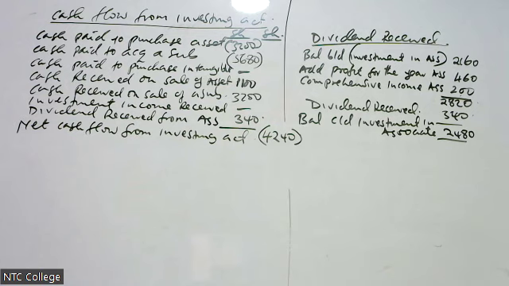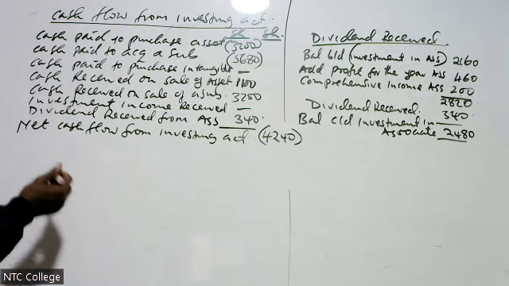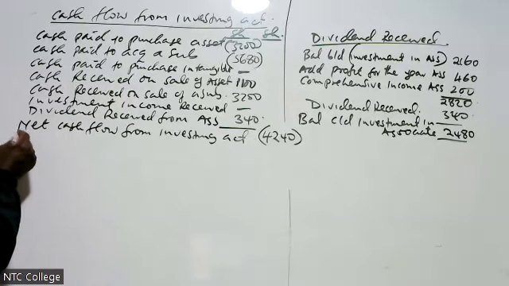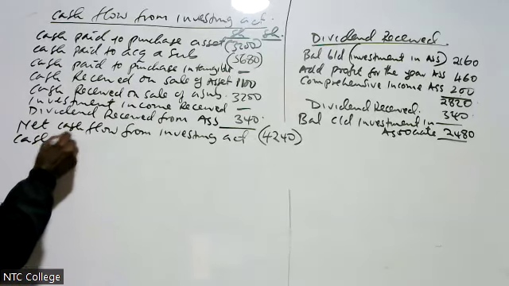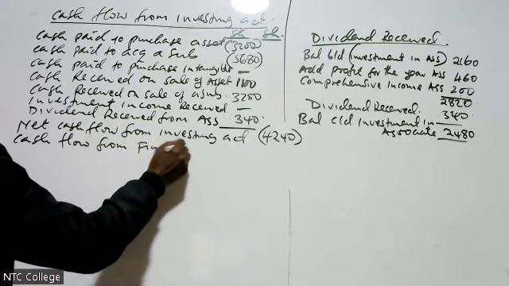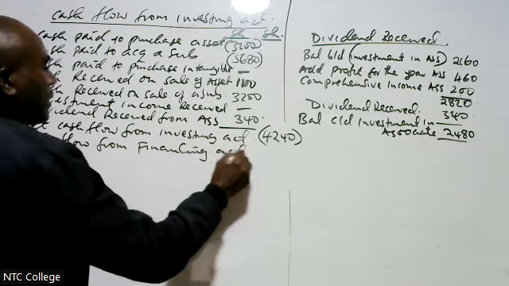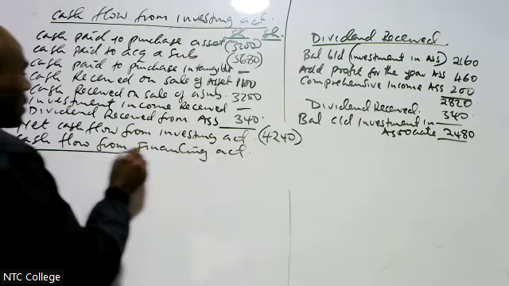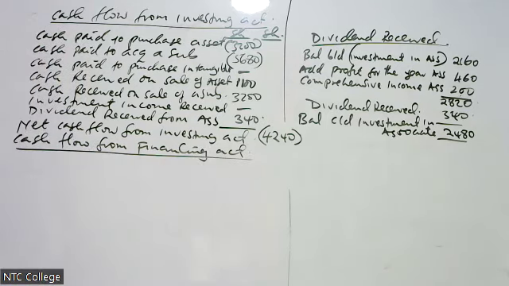If there is none, we go to cash flow from financing activities. Cash flow from financing activities.